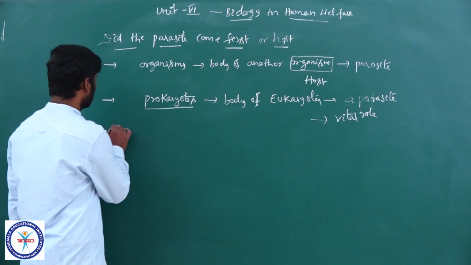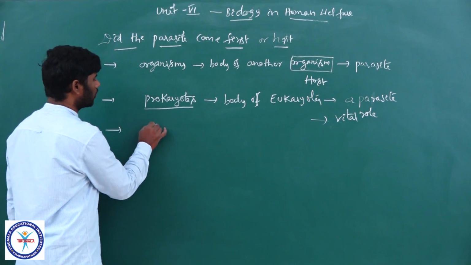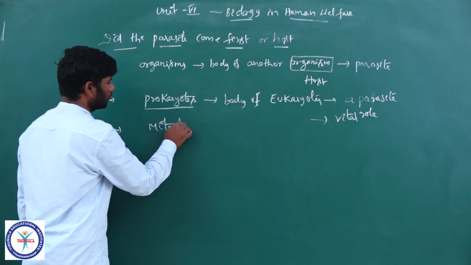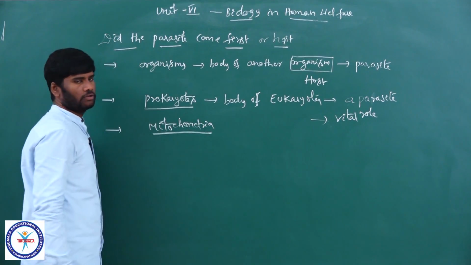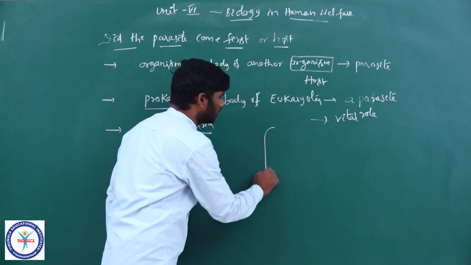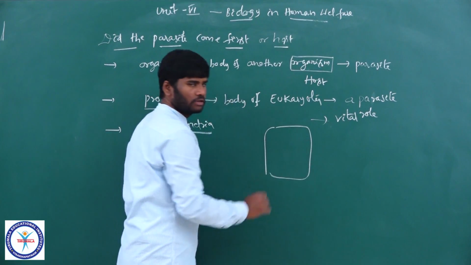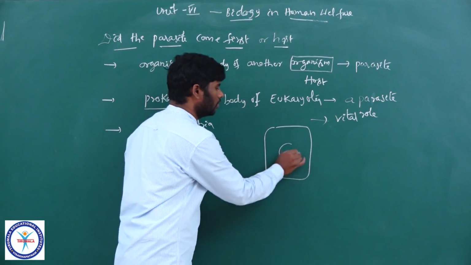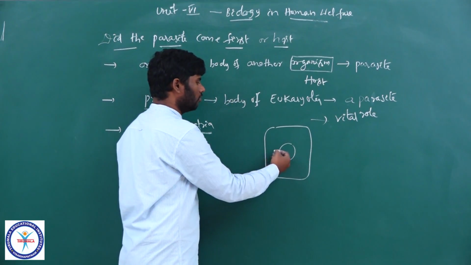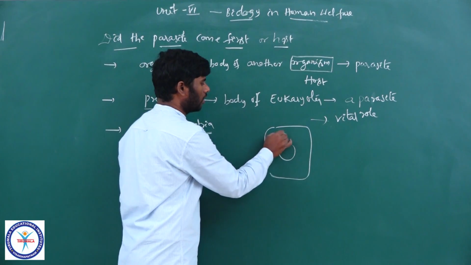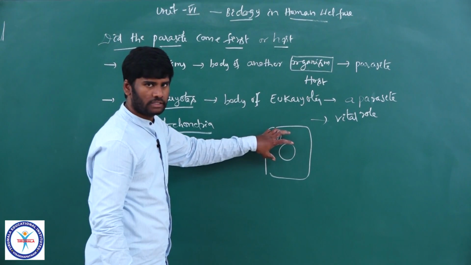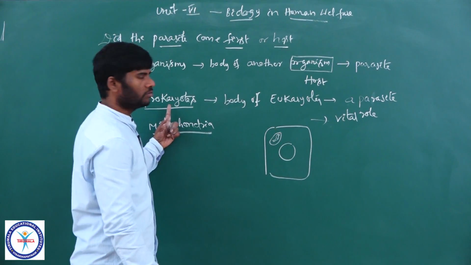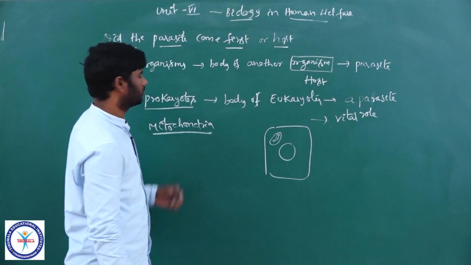Can you guess one such prokaryote? Mitochondria. Mitochondria is one such prokaryote. First an empty cell is produced. Inside the cell, all the prokaryotes entered, like what is that? Nucleus, mitochondria, ribosomes, Golgi complex. So all these cell organelles are called prokaryotes. Right?